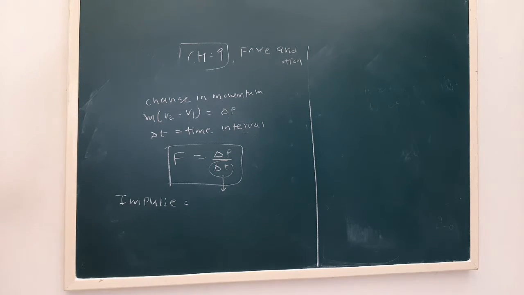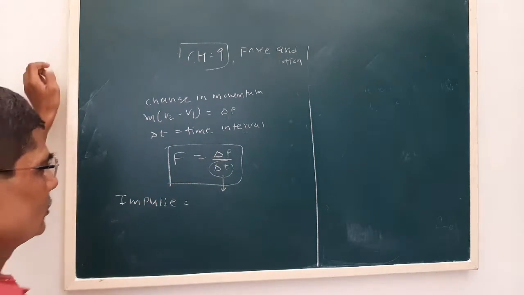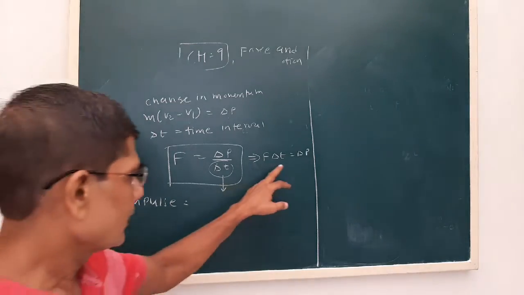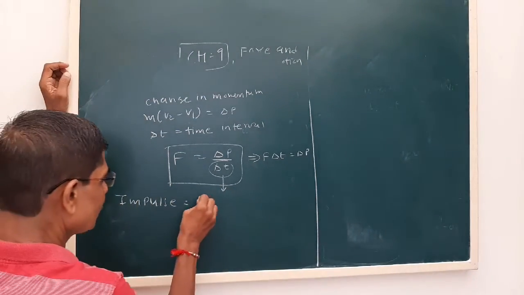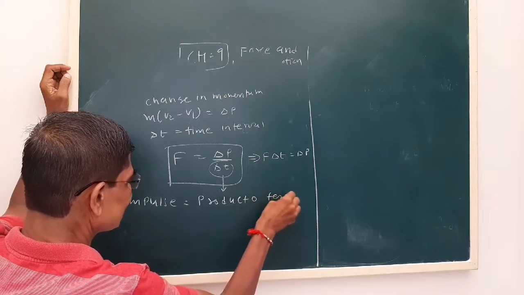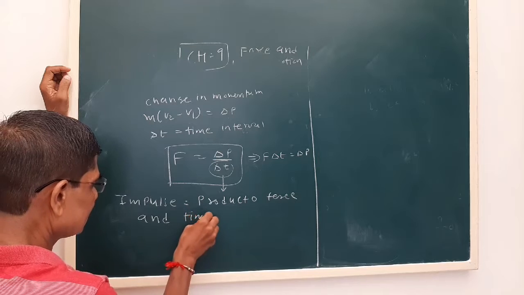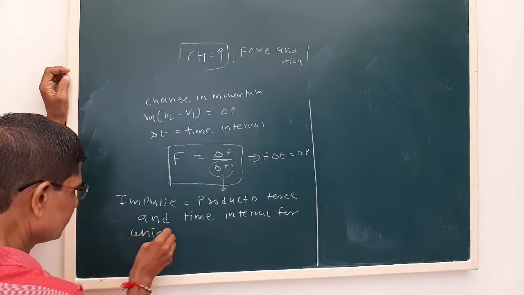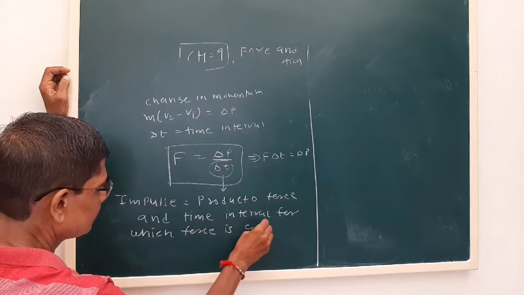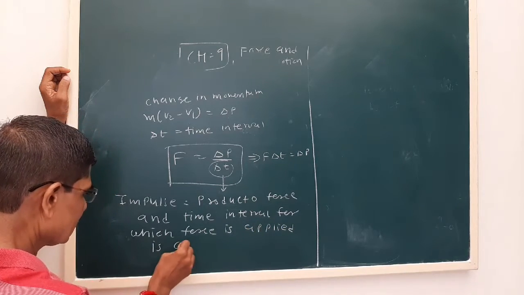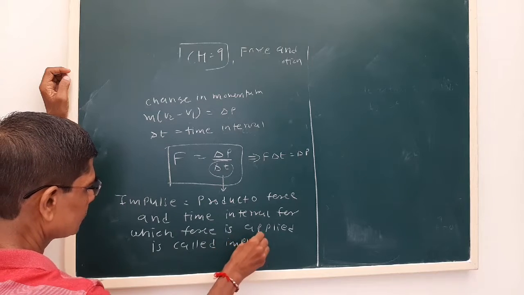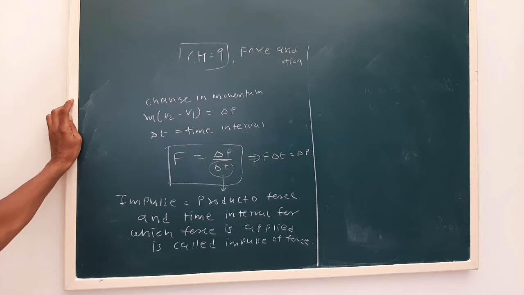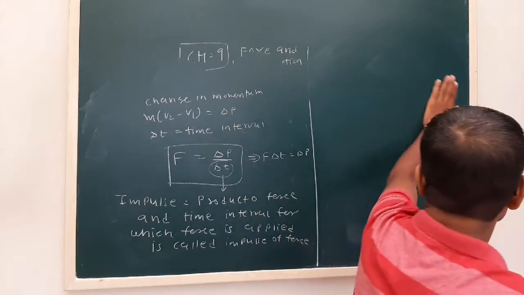Now we have seen F is equal to delta P by delta T. So F into delta T is delta P. This product of force and time interval for which the force is applied is called impulse of force. Now see what is the unit.